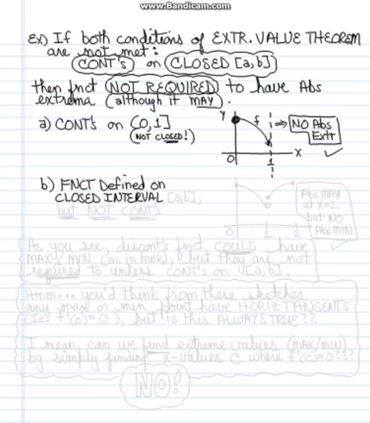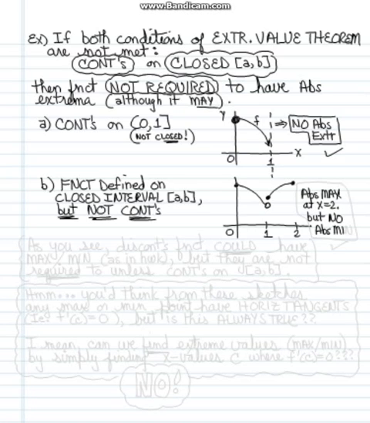Our next function violates one of the two conditions in a different way. It's defined on a closed interval, a to b, but it's not continuous on that interval. So we have a function that goes from 0, and there's going to be a 1 and a 2 involved here. There's a solid point at 0, an open circle at 1, a solid point at 2, and a solid point above the open circle at 1. So even though it's defined on the entire interval from 0 to 2, we do have an absolute maximum at x equals 2, but we don't have an absolute minimum.